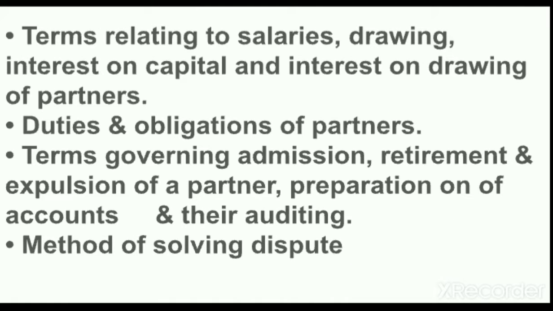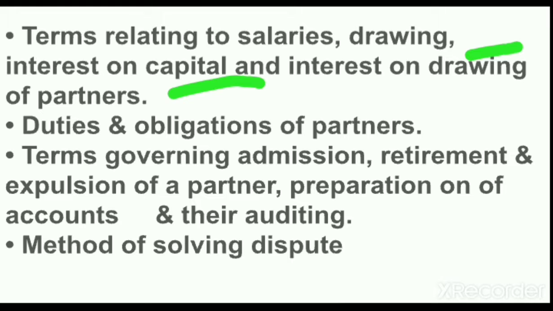The next terms are related to salaries, drawings, interest on capital, and interest on drawings: the amount of salaries which will be paid to the partners, what amount of interest will be charged if a partner makes drawings, and what will be the rate of interest on the capital which will be paid to the partners by the firm.